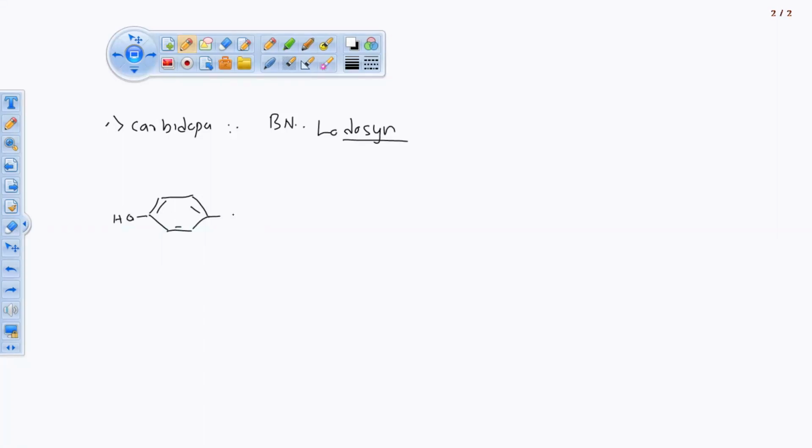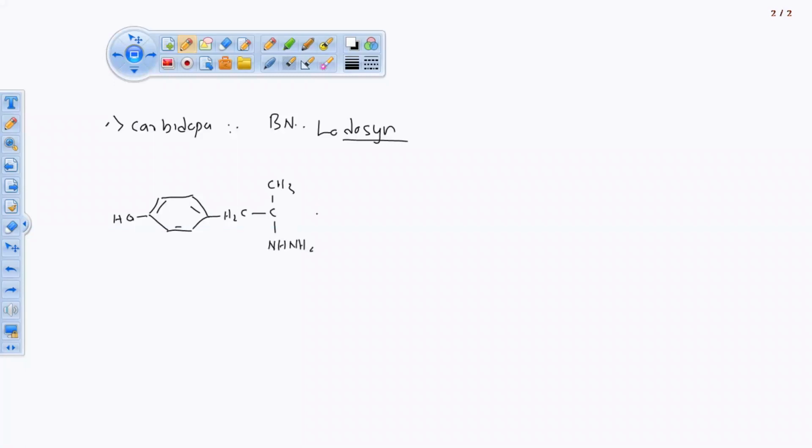So always I suggest you sit along with pen and paper and write the structure along with me, because it will help you to practice the structure. CH3 over here and NH and NH2. Because of this, it comes under the class of aromatic hydrazine derivatives. ठीक है. यहाँ पर 2 NH है. That's why it comes under the class of aromatic hydrazine and its derivatives, NH and NH2.